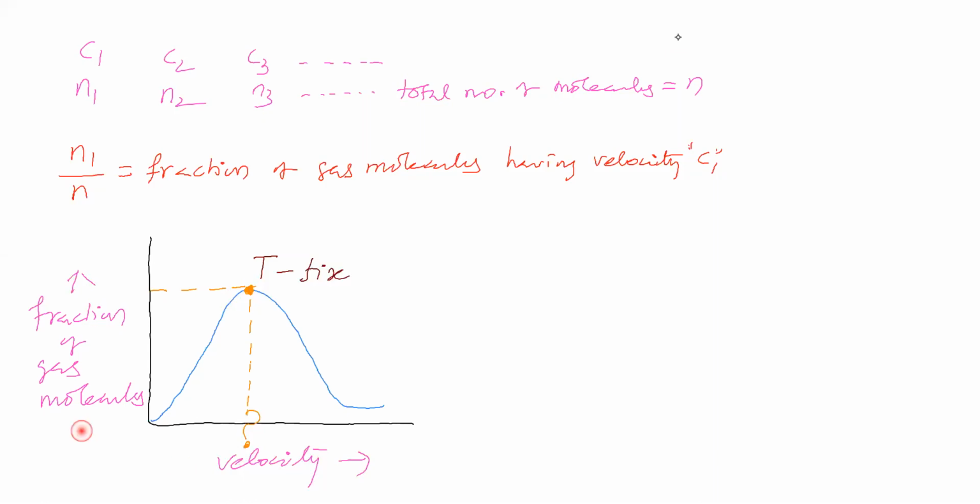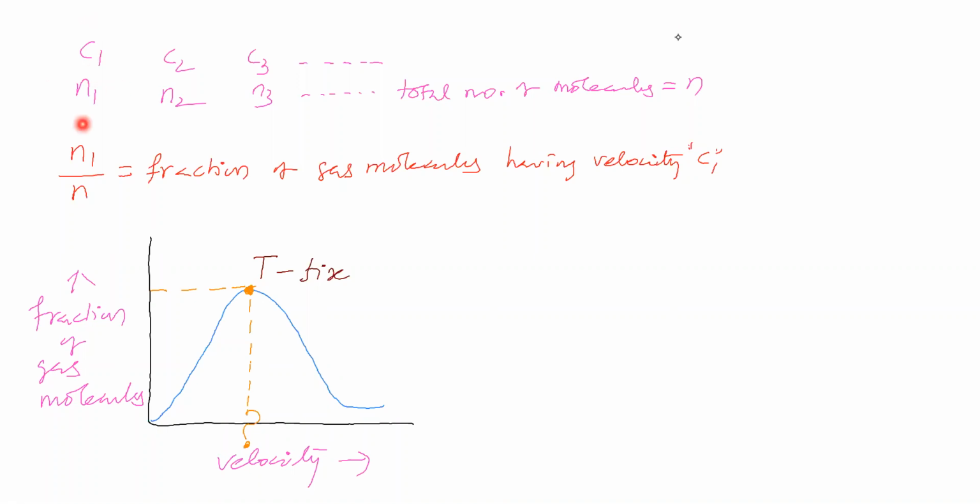Let us consider this point again. We are considering a gas. In the gas, different molecules have different velocities. Some molecules may have the same velocity also. Now we take velocity C1. With the gas molecules having velocity C1, we will count that number. That number is N1. In these N1 molecules, each molecule has velocity C1.